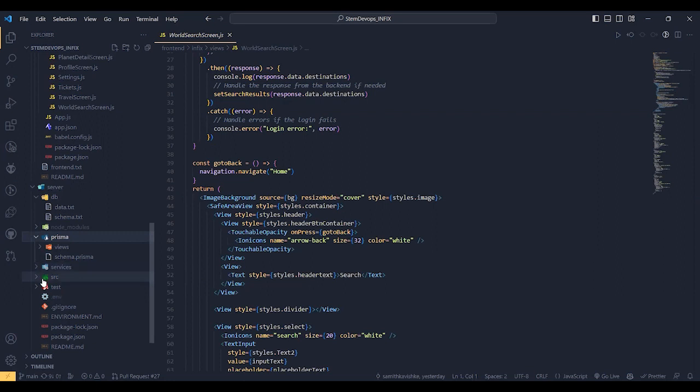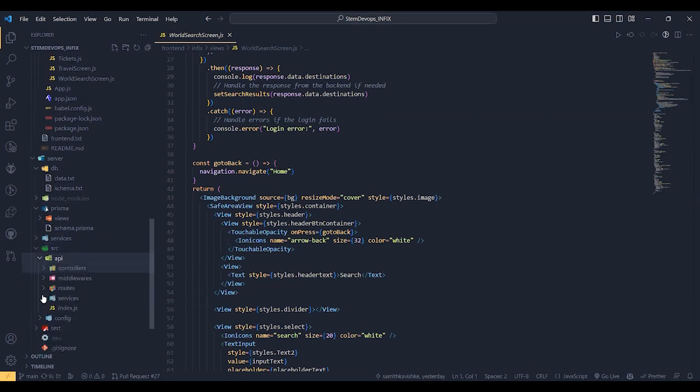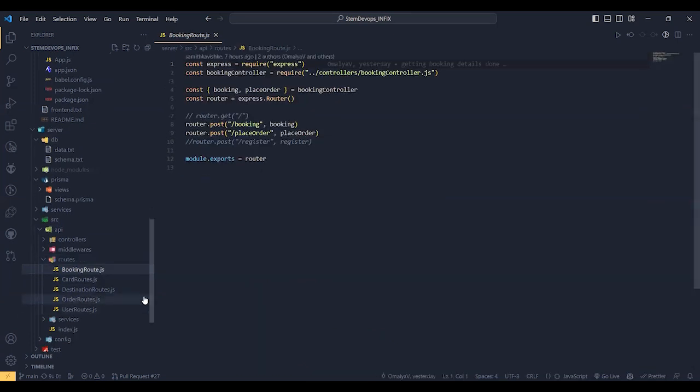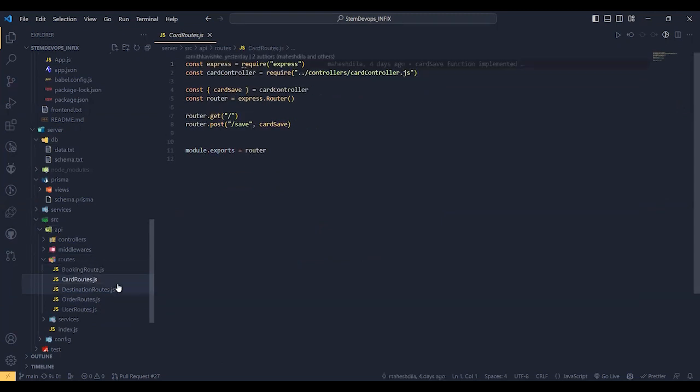Passing that on, the backend basically handles all the data transactions between the front end and the back end, and routes cover almost all of it. It contains the booking routes, which is in the booking process again, and card routes, which saves the ATM cards or Visa cards or whatever the mode of payment, and then transfers it back. Destination routes basically cover what the user gives as a destination.